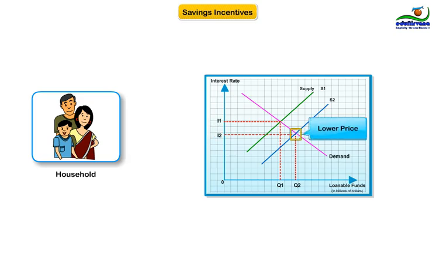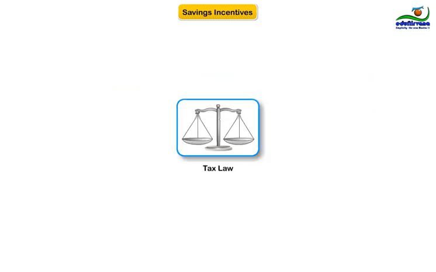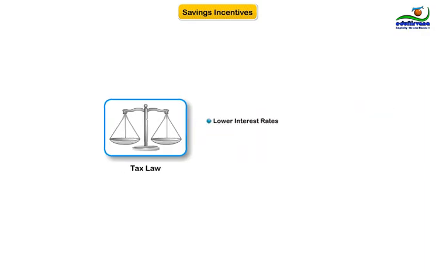At the same time, with a decrease in the interest rate, the quantity demanded of loanable funds increases. Now, the borrowers have greater incentive to borrow as the cost of borrowing is low: a lower price, higher demand. So, you have seen, if a change in tax law encourages greater saving, the result will be a lower interest rate and greater investment. Investment incentives.